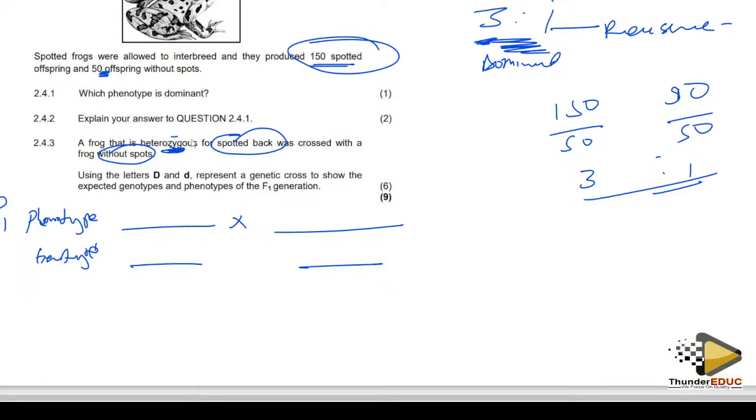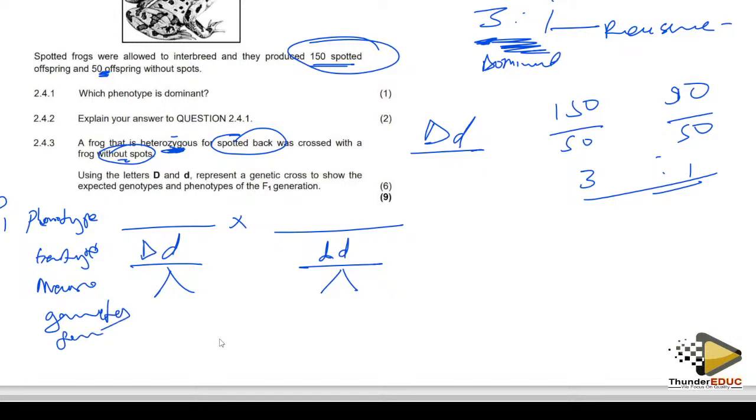So meaning spotted is going to be heterozygous like that. And without spots we said is recessive, so it is always homozygous. Then meiosis is going to occur, then split them, then you get the gametes, then fertilization. After that, you get the offspring here.